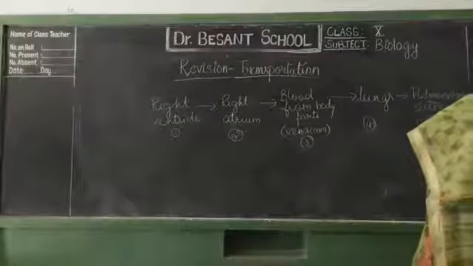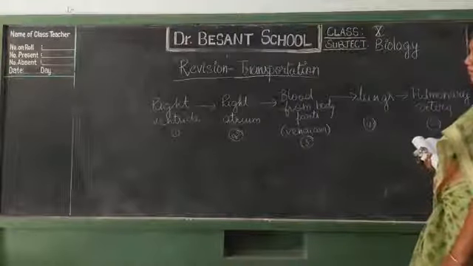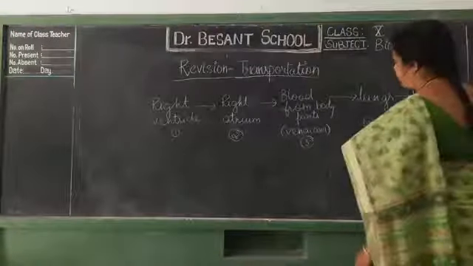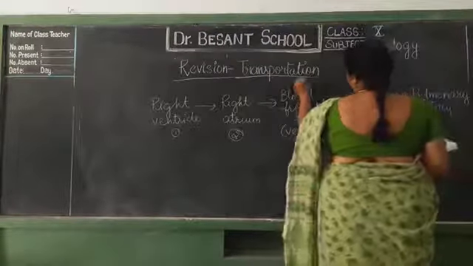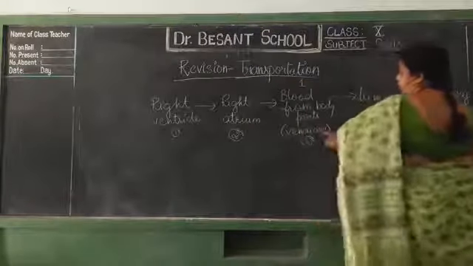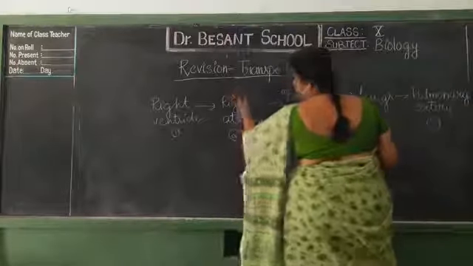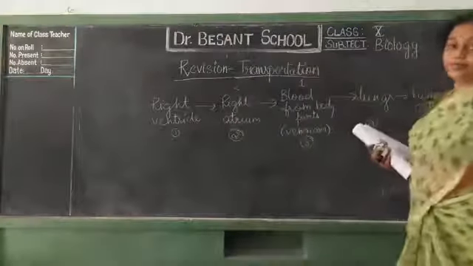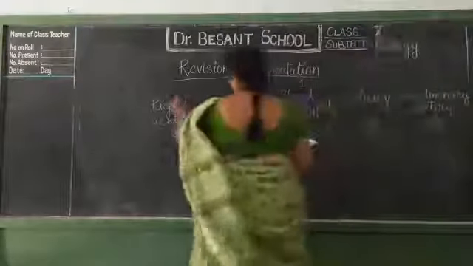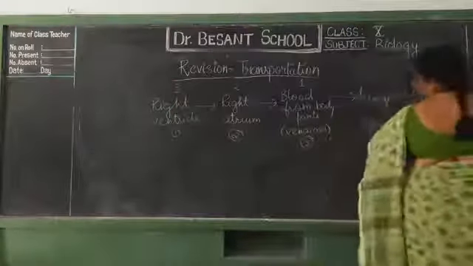So what will be the first one here? First one will be 3, isn't it? Second one, from the vena cava it comes to the right atrium. This will be 2. From the right atrium it comes to the right ventricle. Next, from there it goes to the lung.